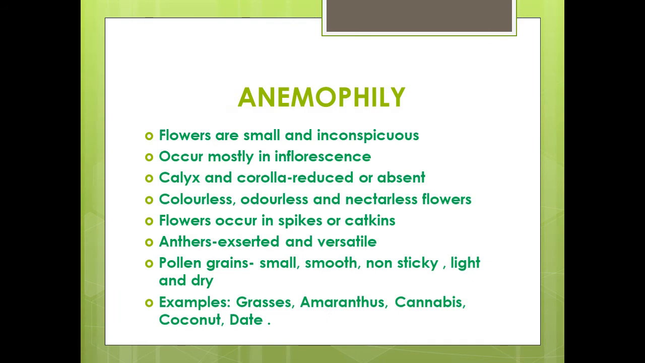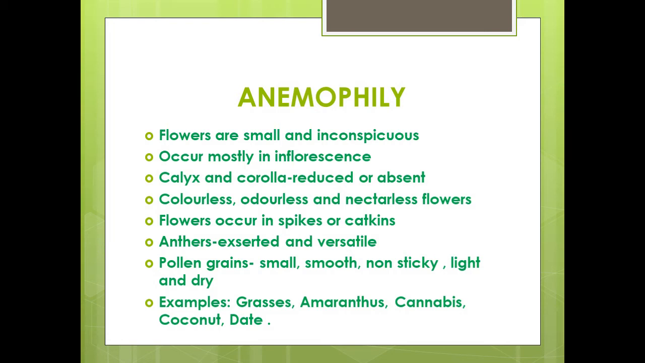Let us look at the agents of pollination. If it's a cross pollination, it has to have a lot of agents like wind, water, birds, insects, and so forth. Now let us look at anemophily, that is wind pollination.